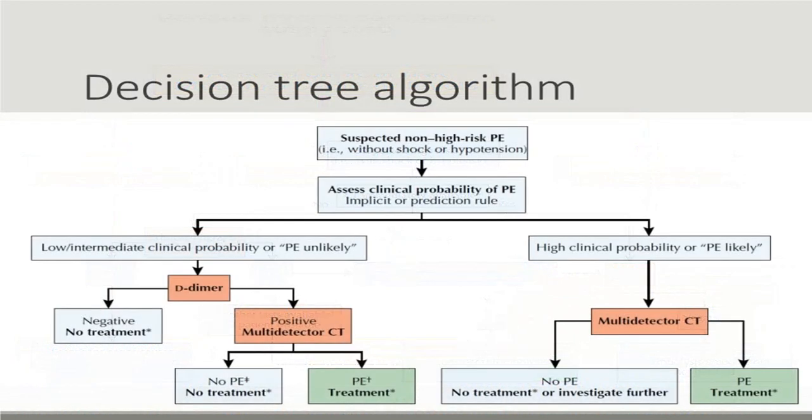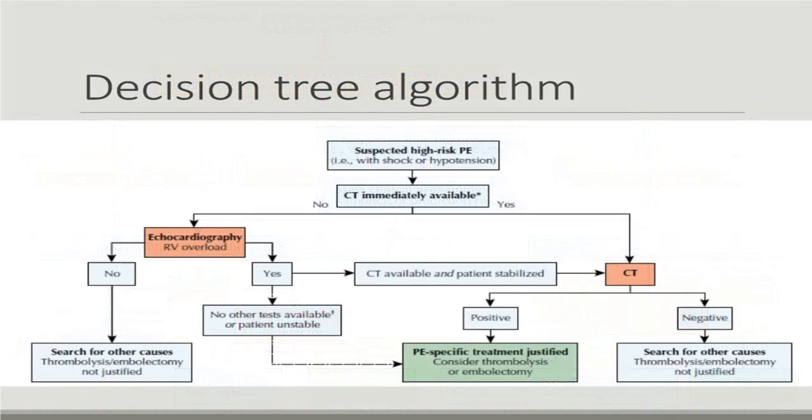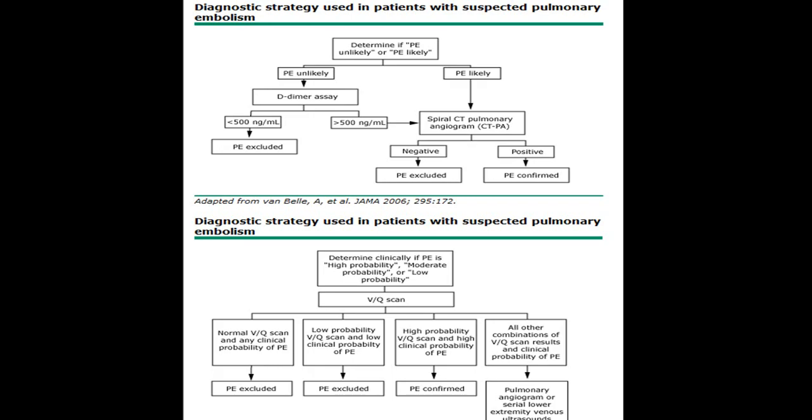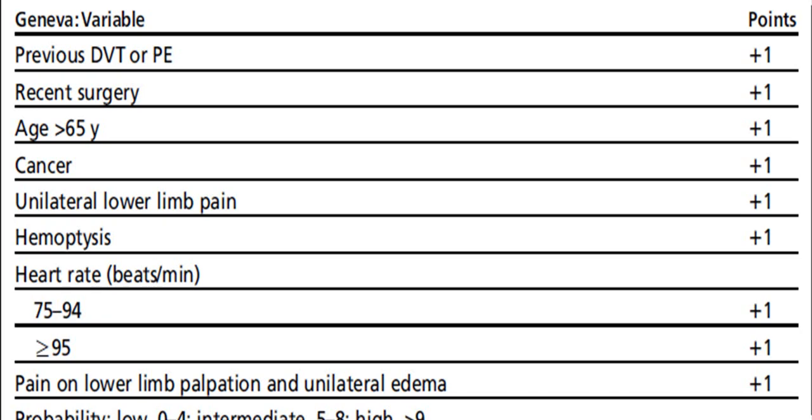These are all the different charts which are there. In a suspected case, what you do and how you proceed further, we have already mentioned before. The same thing is shown but in a little more detail. This is also the same in a suspected thromboembolism. This is the Geneva score. How you utilize that Geneva score.